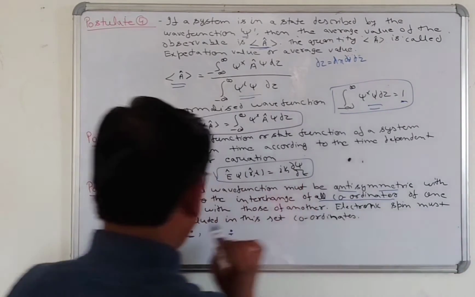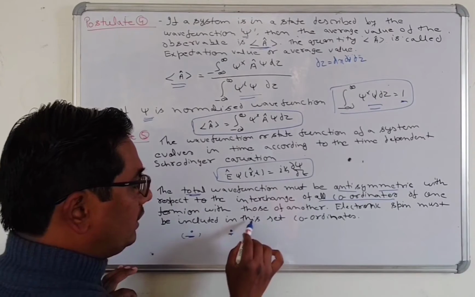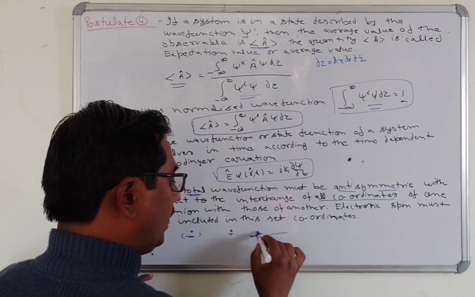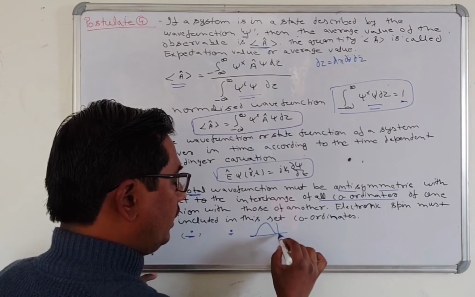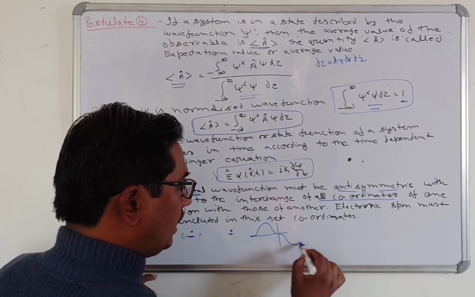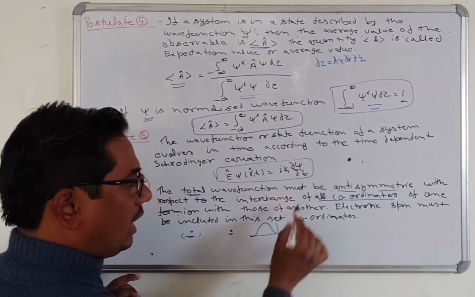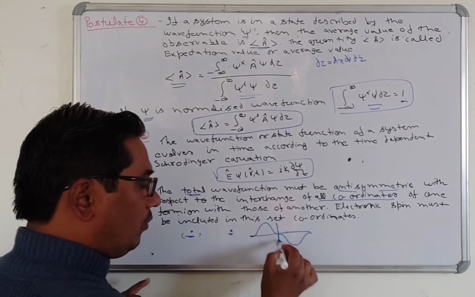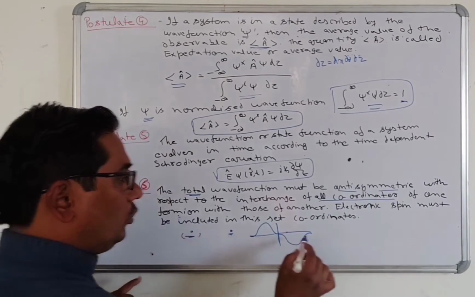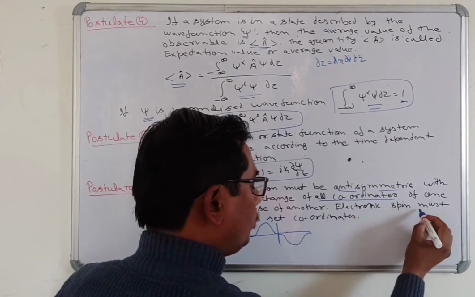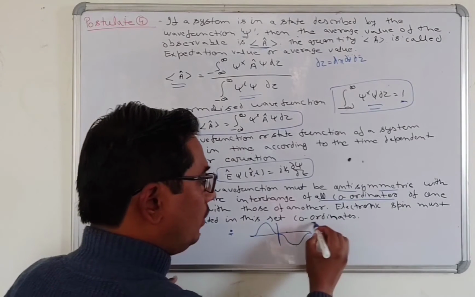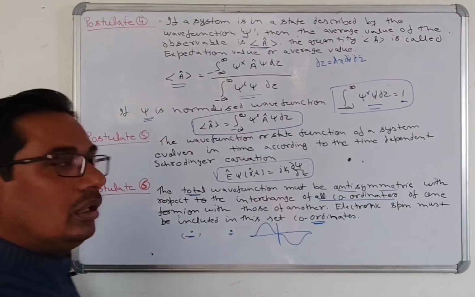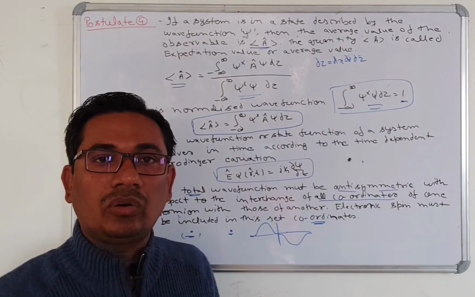Electronic spin must be included in this set of coordinates. It means that suppose here there is a wave function like that, and you change the coordinates, you will get another wave function like that. This wave function is known as an antisymmetric wave function. When you get this type of wave function for a fermion, you include the electronic spin in the set of coordinates. These are all the postulates of quantum mechanics.